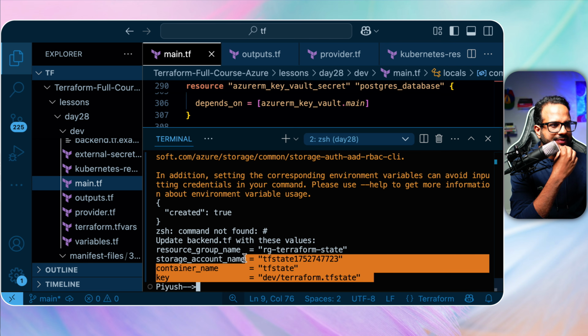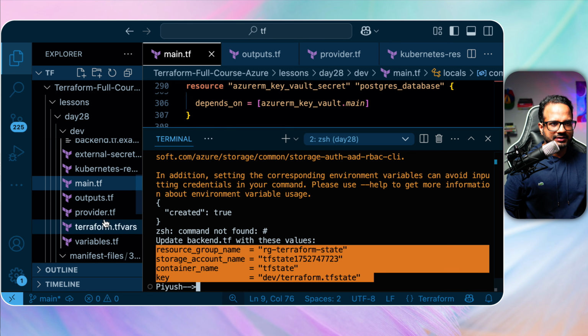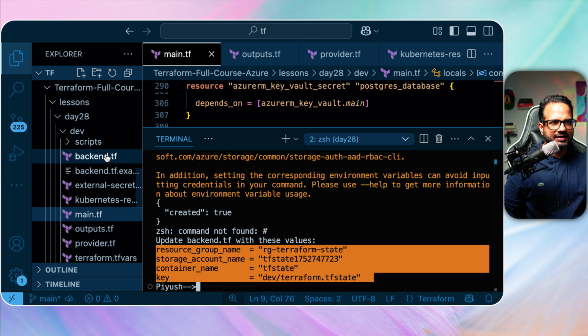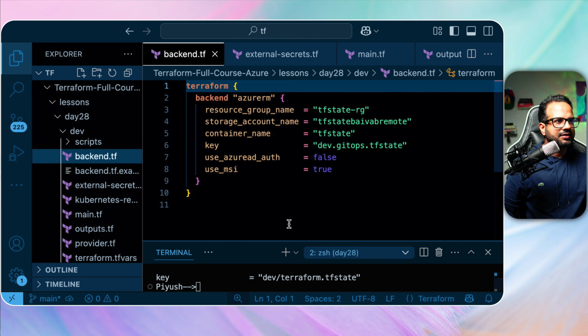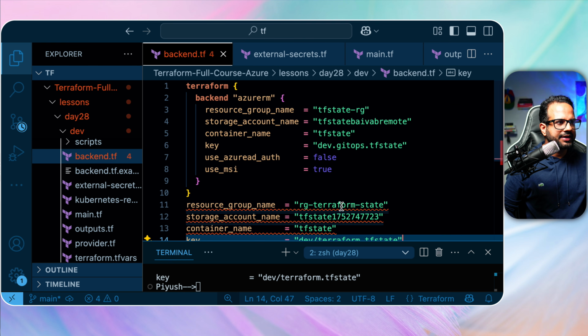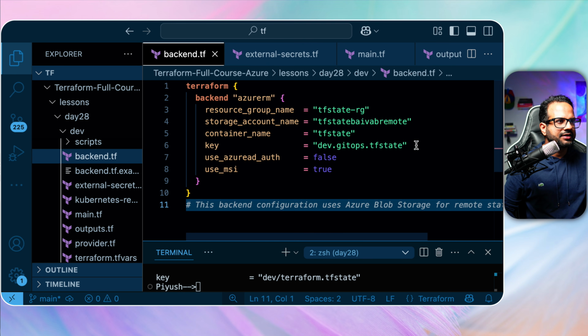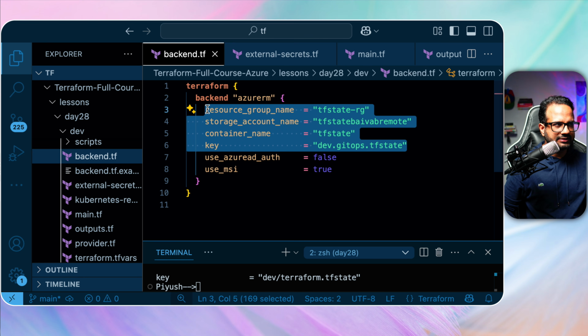Okay, so just update these values in your backend.tf. Let me just copy this backend.tf. Resource group name, storage, container, and key. Let's just replace these.